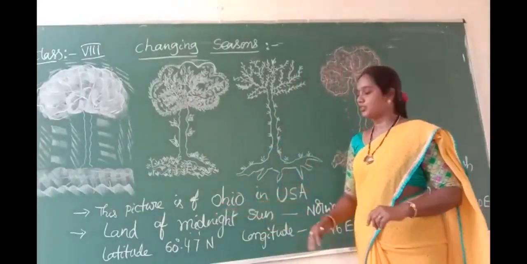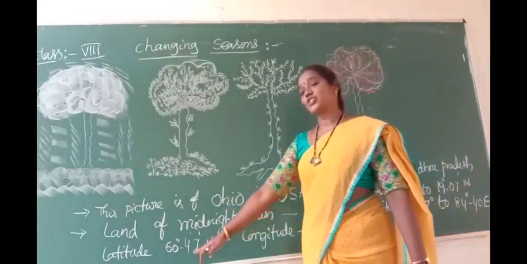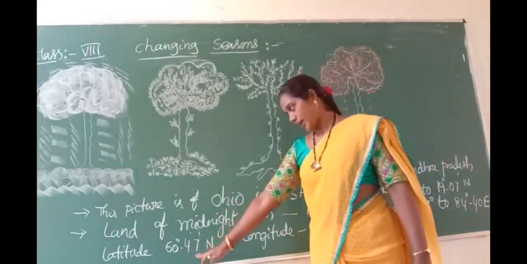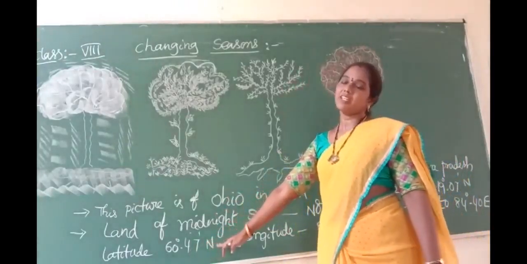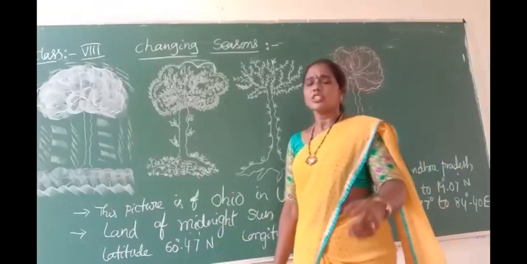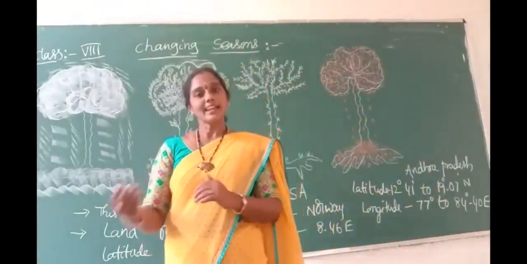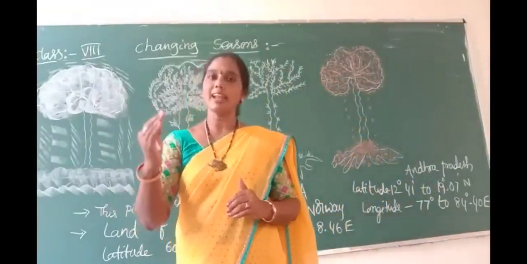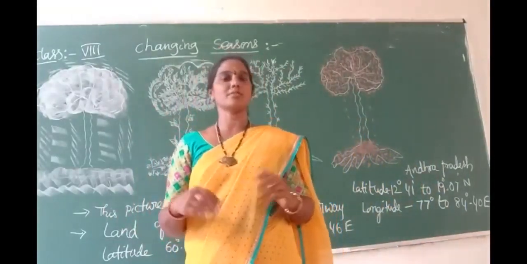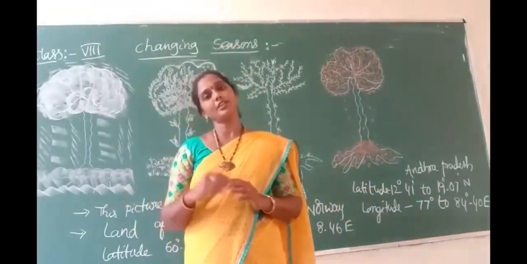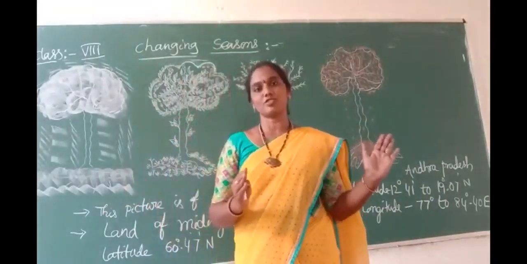Here is the latitude: 60 degrees 47 minutes north latitude. Children, you have to know about latitudes and longitudes. Latitudes are divided into northern latitudes and southern latitudes, and longitudes are also divided into eastern longitudes and western longitudes.